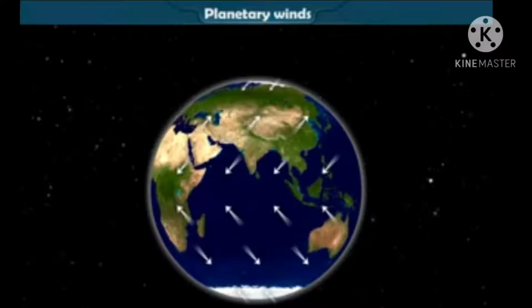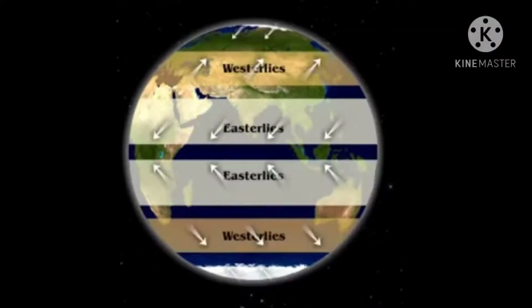The direction of the winds is influenced by the rotation of the earth. In the northern hemisphere, winds get deflected towards the right of their original direction, whereas in the southern hemisphere, they get deflected towards the left of their original direction. We all know that the earth rotates from west to east and thus causes the change in the original direction of the planetary winds.